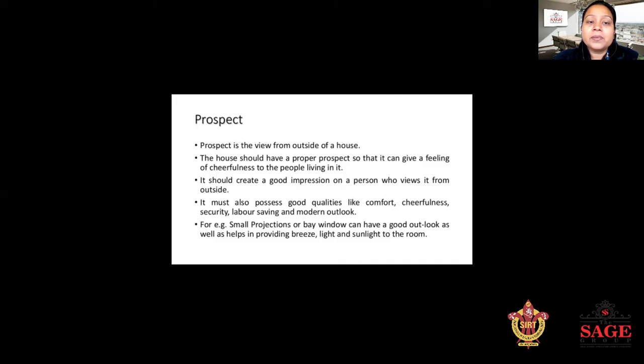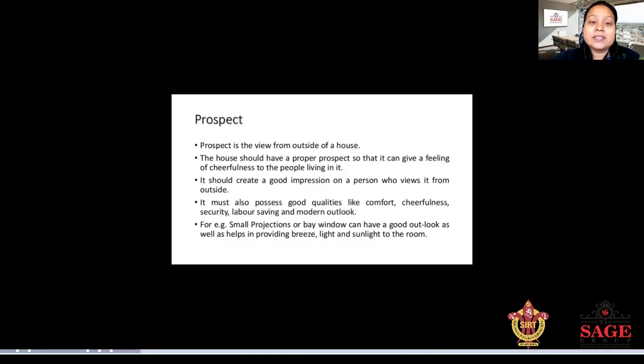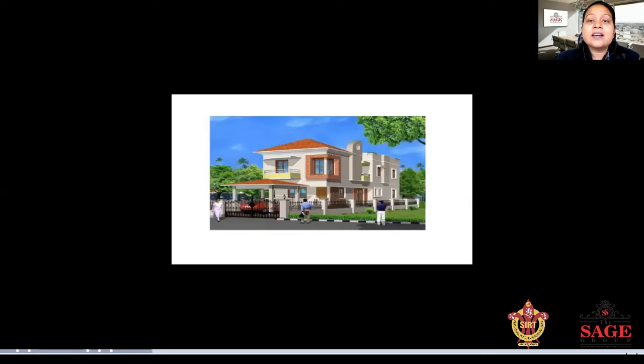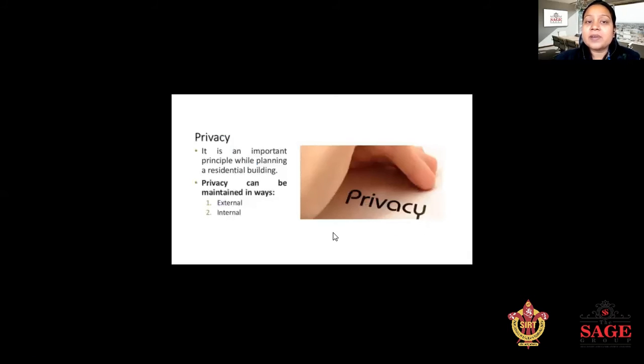Okay, an example is some projection and a bay window, which is located on the rooftop. A bay window can have a good look as well as help to provide breeze, light, and sunlight in the room. Windows are necessary for light and sunlight. Now come to the next slide. That is the appearance of a building from outside the building.